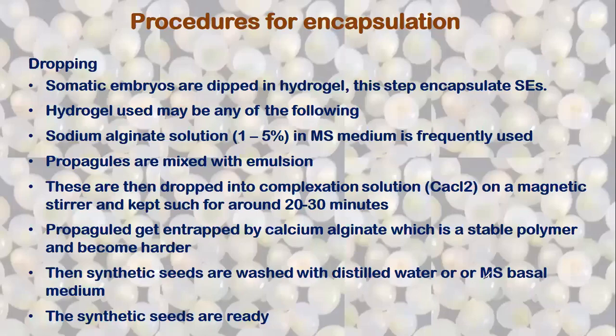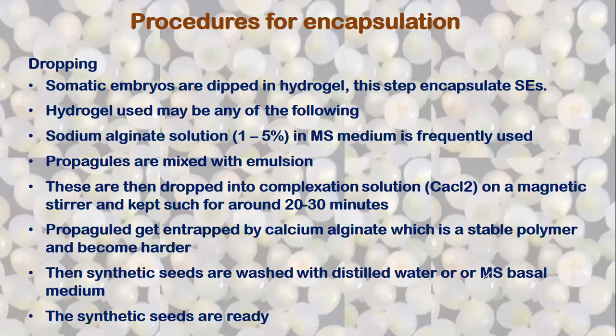So somatic embryos are dipped in hydrogels. We put the embryos or any propagules in the hydrogel. This step encapsulates somatic embryos. Hydrogels used may be any of the following: sodium alginate, potassium alginate, or others.